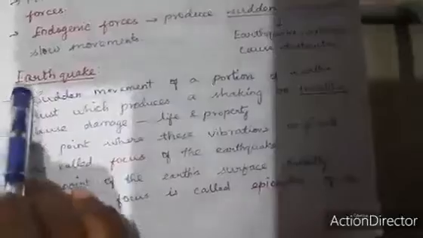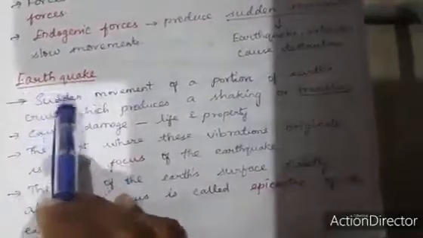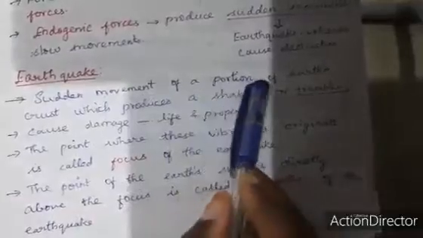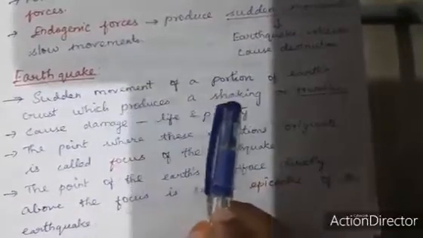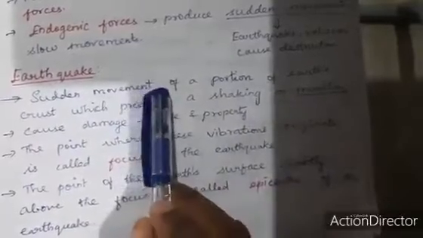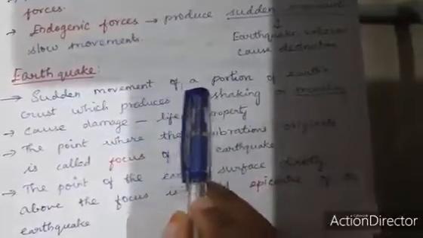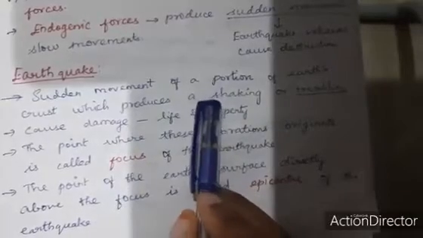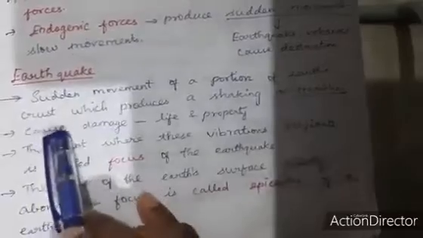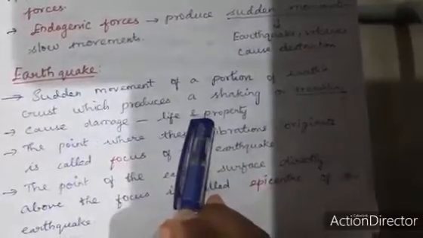Next, first is earthquake. What is meant by earthquake? It is a sudden movement of a portion of Earth's crust which produces a shaking or trembling experience. So in the Earth's crust there is a sudden movement, and that produces shaking movement, which is called an earthquake. It causes damage to life and property.